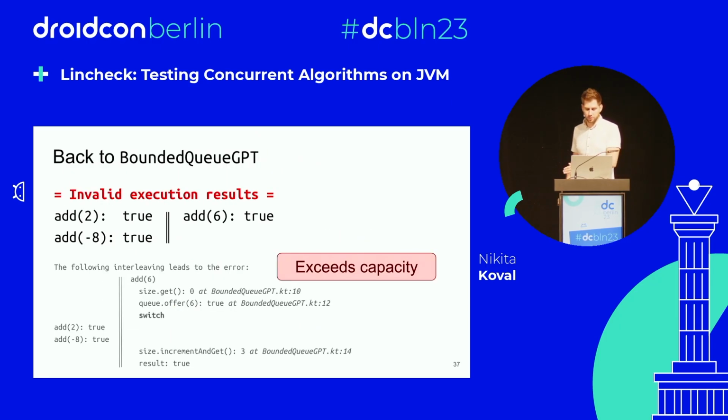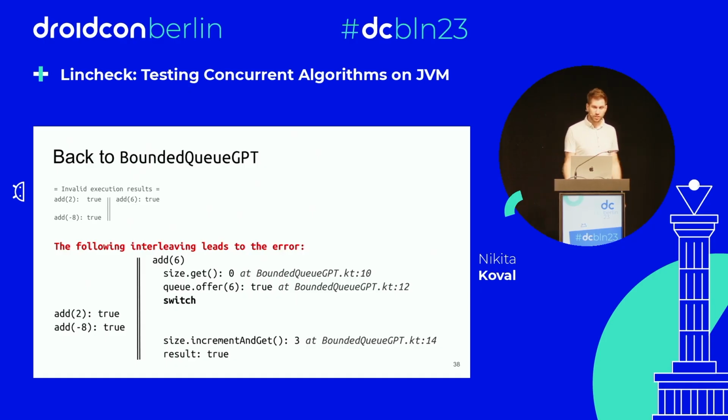That's what I wanted to say about correctness. And here, to remind you, it was simple, because it's a simple scenario: any order of these operations exceeds the capacity. So we can't explain these results with any sequential history because we can't exceed the queue capacity. And here was the trace. I want to show it again. Here was the trace that explains how to reproduce this bug. That's how it works.